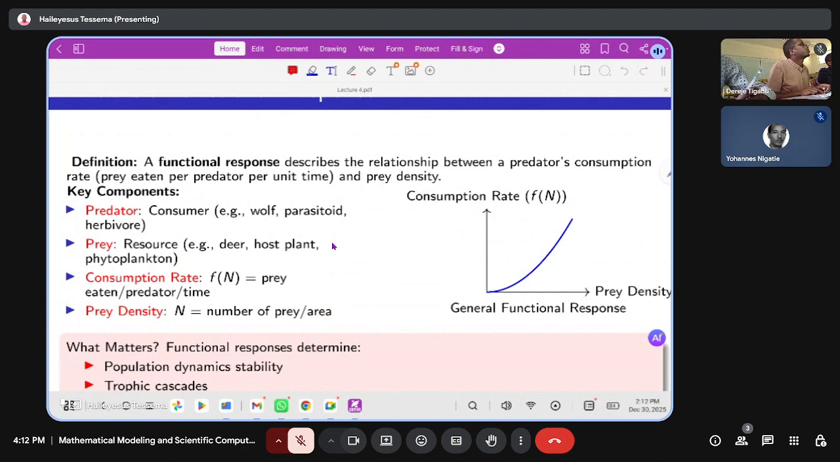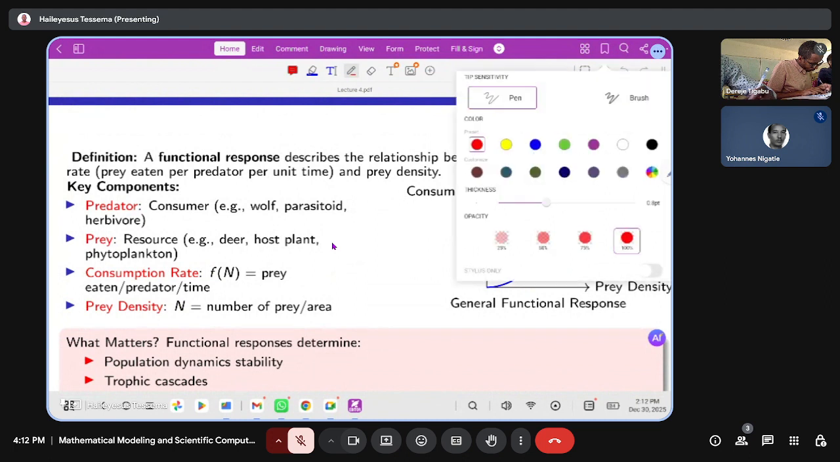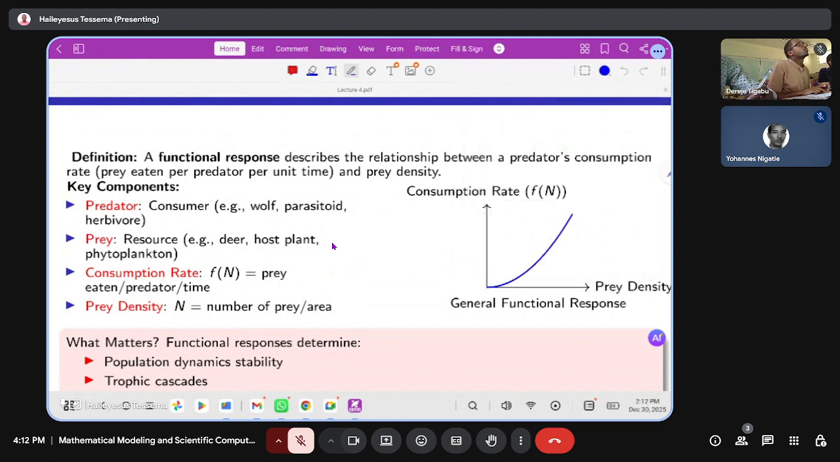The predator is a consumer. The prey is a resource. And consumption rate is just a function of the prey. It's said to be the function of a prey, f of n, which is prey eaten per predator per time. Consumption rate is prey eaten per predator per time.